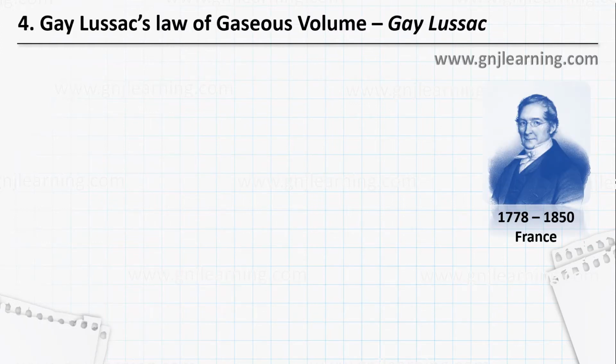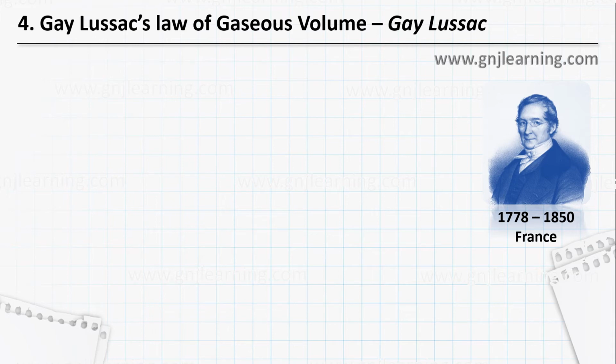The fourth law, Gay-Lussac's law of gaseous volume. This law was put forward by Gay-Lussac, another French scientist who lived during the same era. He was a bit young when all these other French scientists were in the field. He put it forward based on gaseous reactants and products.